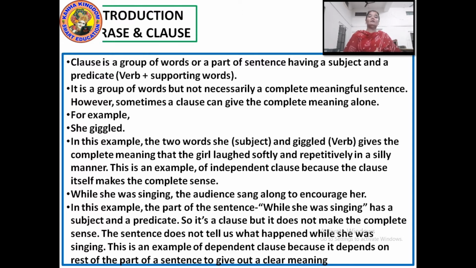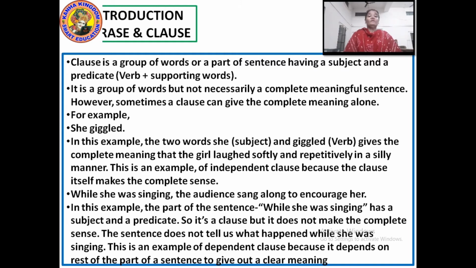If I say "She giggled," she giggled on what? How did she giggle? Okay, "Mother baked," a group of words. Mother is also there, subject is also there, and verb is also there, right? But what is missing? Mother baked, but what has the mother baked? Has mother baked biscuits? Has mother baked cakes? Has mother baked pizza? What mother has baked is missing.